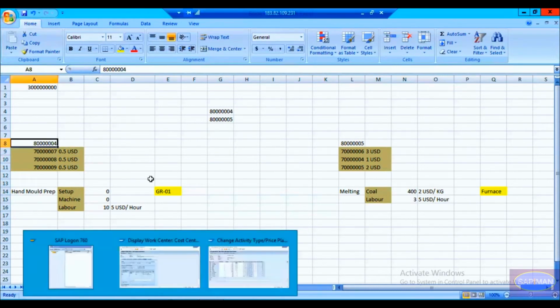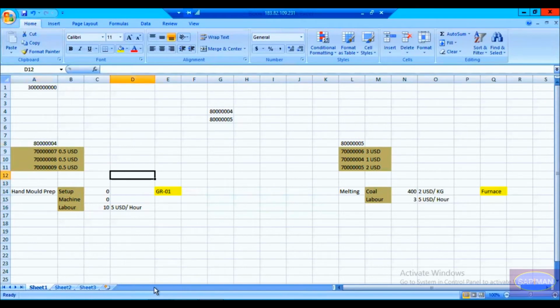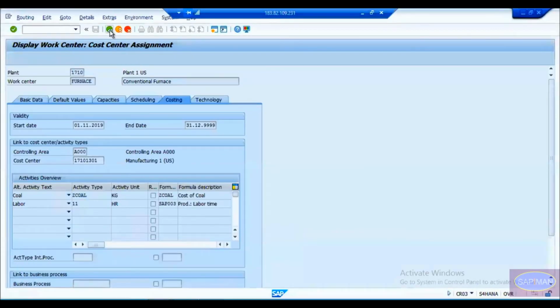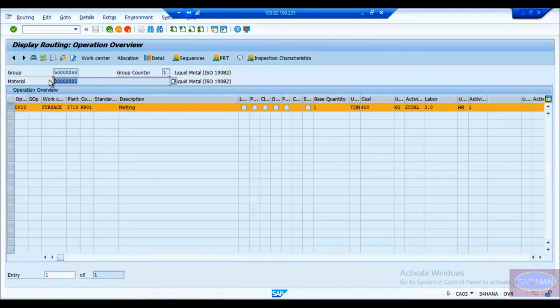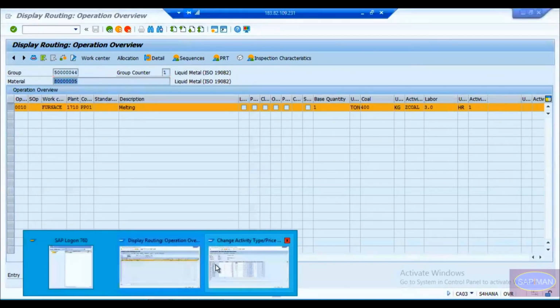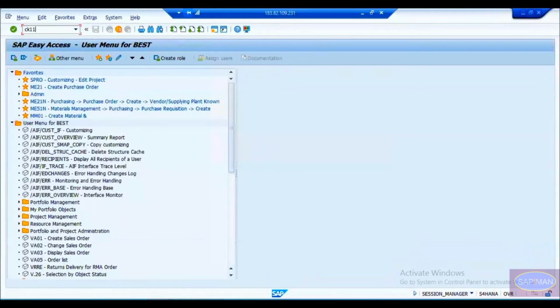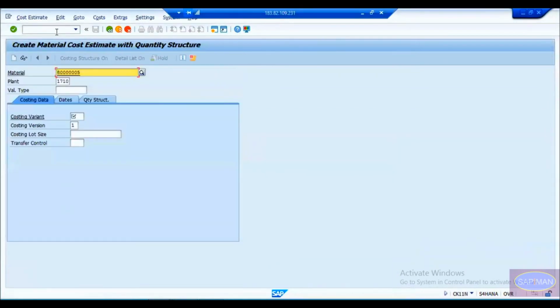we'll go to CK11 and then see how system is doing the quantity calculation, and side by side we'll open the BOM and routing so that we can see. Okay, so here already the routing is open. Let us go with this 80051 because the routing is open already here, and we'll go to CK11N. As I already told, CK11N is the transaction code where we do the cost estimation, and the moment you come to CK11N, you have to give the material for which you have to do the cost. I mean, where you want to do the quantity calculation or cost estimation, plan cost calculation.